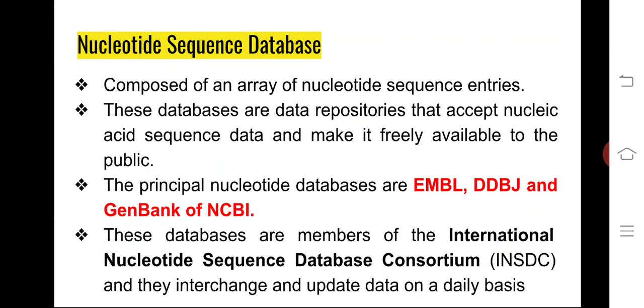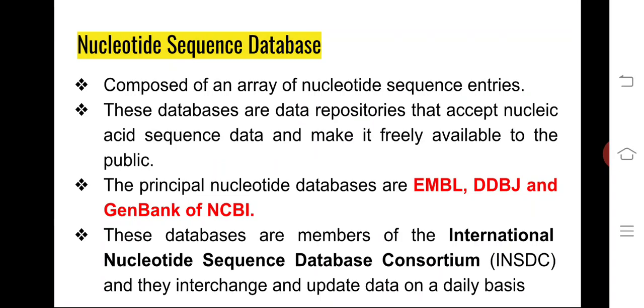Now we'll start with the first category, that is nucleotide sequence databases. What are they? As the name indicates, these are databases which have a collection of data which is nothing but sequences of nucleotides. Nucleotide, we understand, is DNA or RNA. So it is composed of an array of nucleotide sequence entries, and these databases are a kind of archive or repository that accept only nucleic acid sequence data and make it freely available to the public. As I said, the examples are EMBL, DDBJ, and GenBank of NCBI.